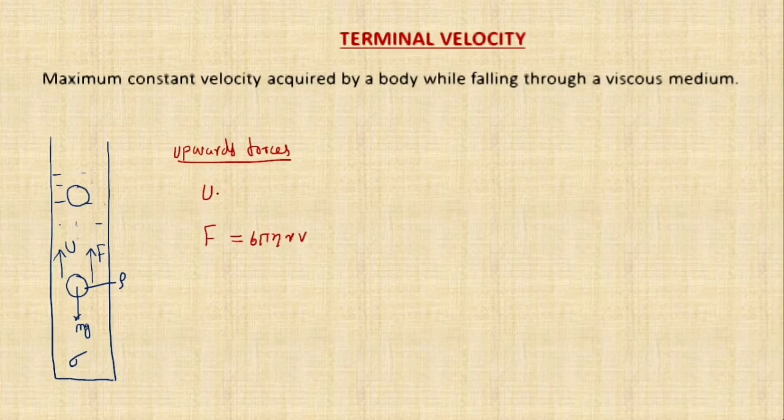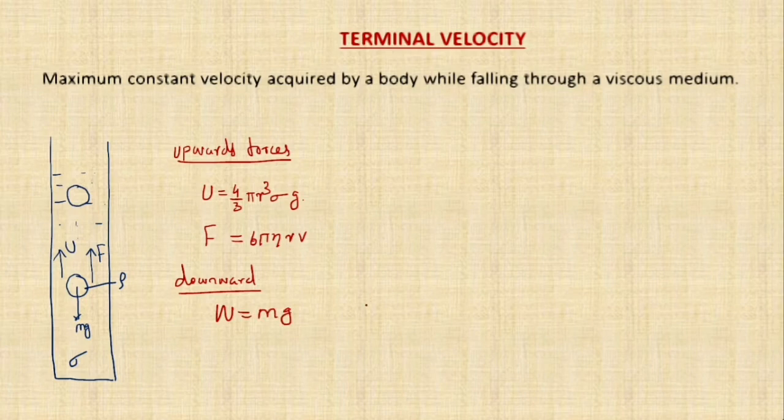Now what is the formula for upthrust? Upthrust is equal to volume into density into gravity, the same as mg. So upthrust is equal to 4 by 3 pi r cube sigma g. And one more force is acting downward. What is the force acting in the downward direction? That is the weight. Weight is equal to mg.